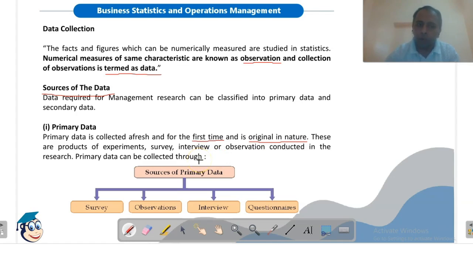How can we collect the primary data? It could be the outcome of any experiment, any survey, any interview or observation. So the sources of primary data include surveys, observations, interviews and questionnaires. This is the most common way of collecting the primary data.